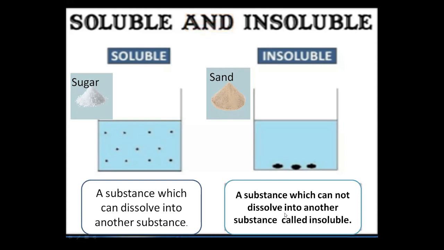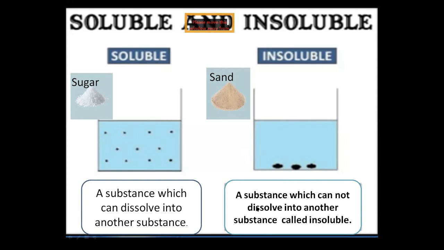Okay, clear? Soluble are those things that can dissolve. Insoluble are those things that cannot dissolve. So the simple definition is there, and you can easily learn and understand this. Soluble are those substances that can dissolve, just like sugar, salt, glucose.